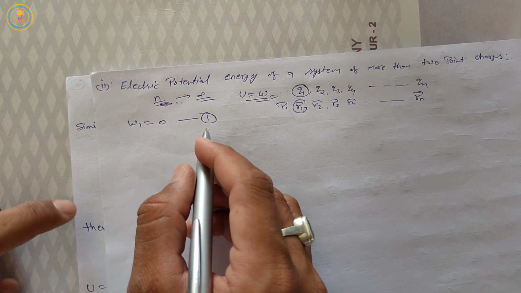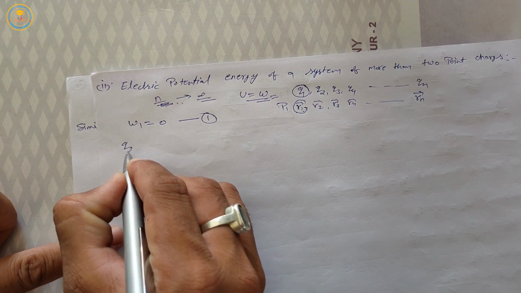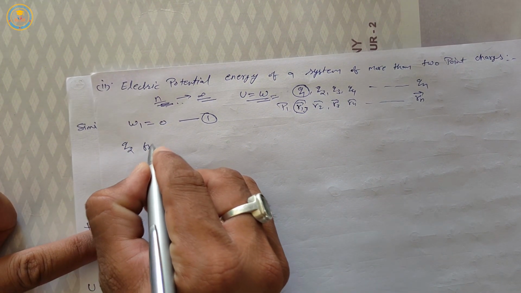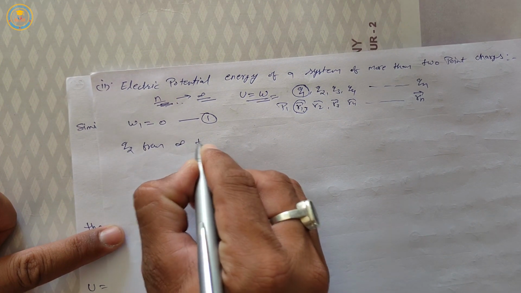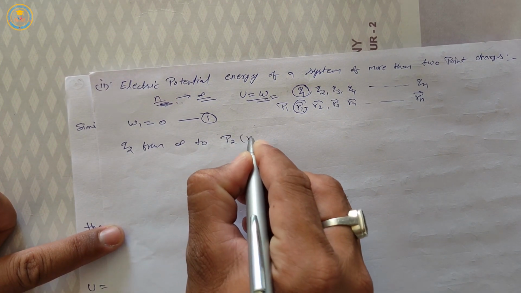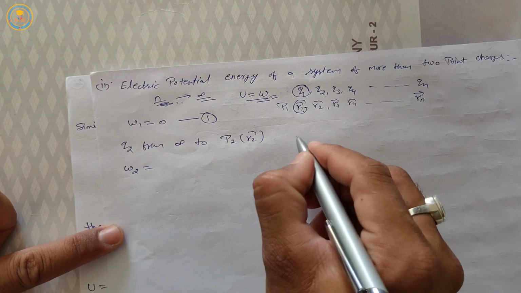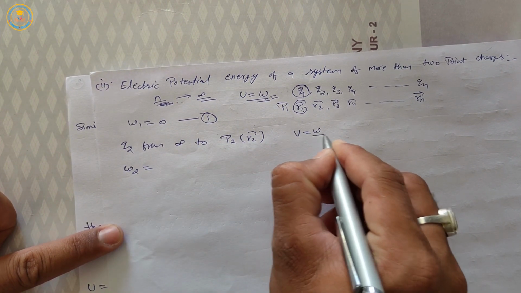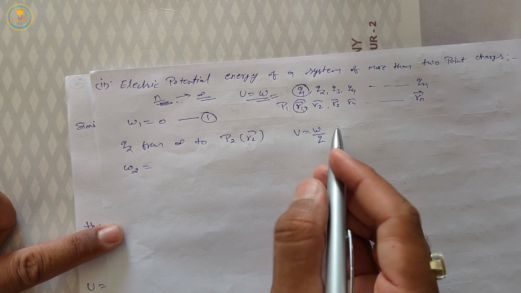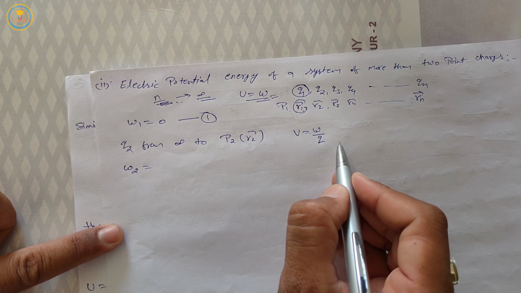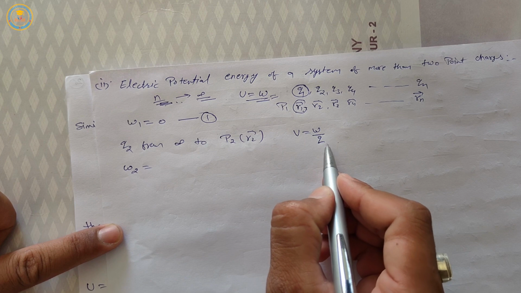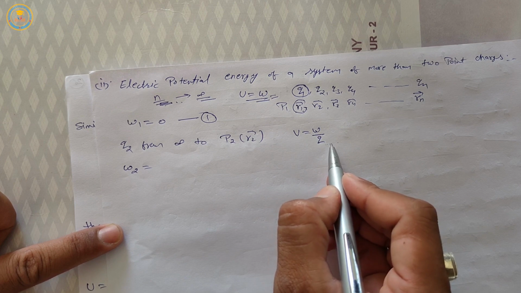Now, work done to bring charge q2 from infinity to position p2, r2 vector. W2 is equal to, from the formula V is equal to W upon Q, potential is equal to work done upon test charge, and this charge is brought from infinity to a particular point.